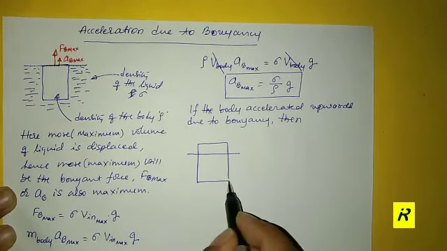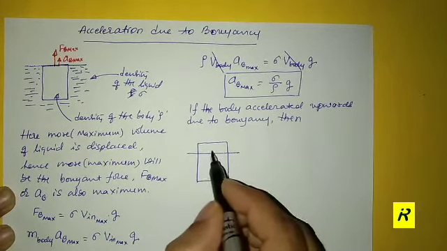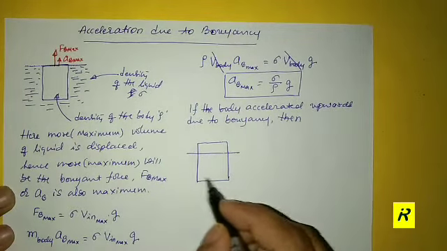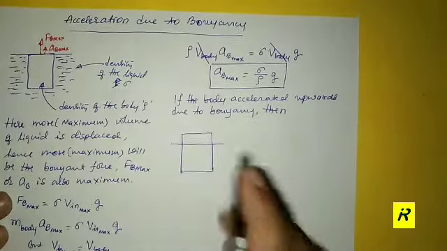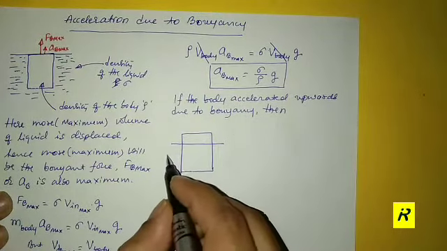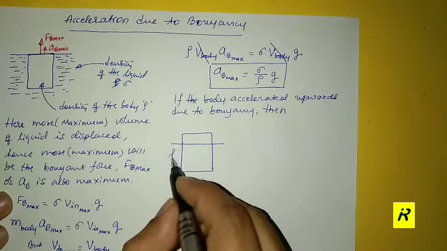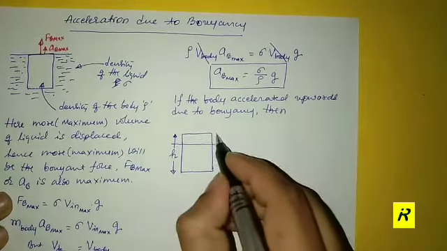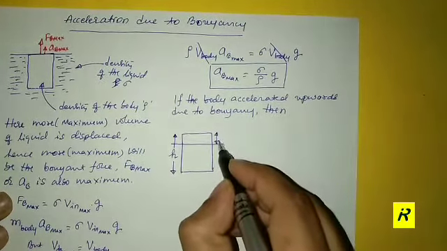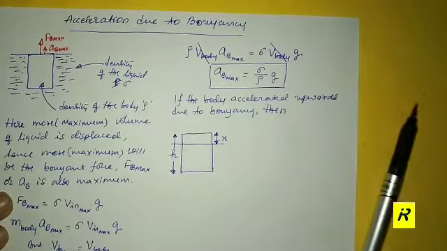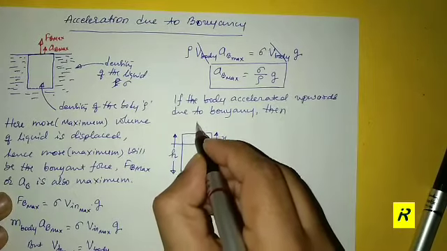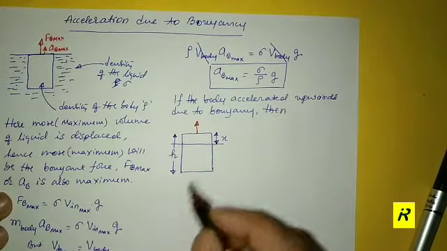The part which is appearing outside is here, right? This is the part which is appearing outside, and the whole volume of the body is not required now. Say h is the height of the complete body, and what we are seeing outside is of height x. Now the acceleration of the body will be in the upward direction due to the buoyancy.